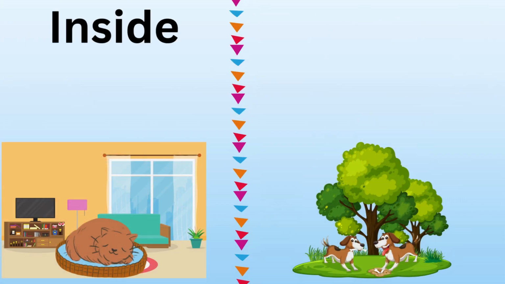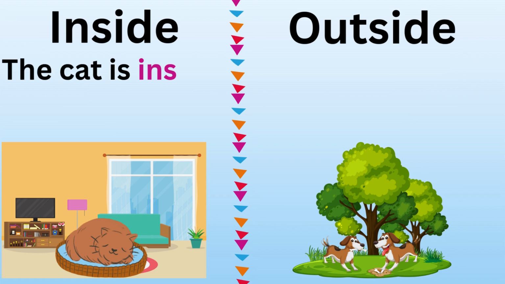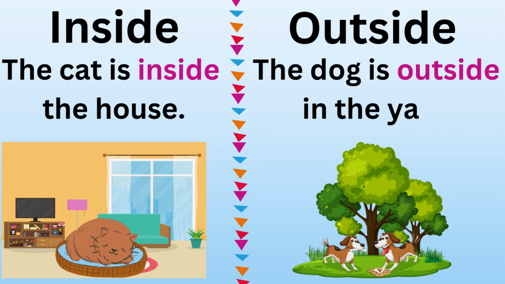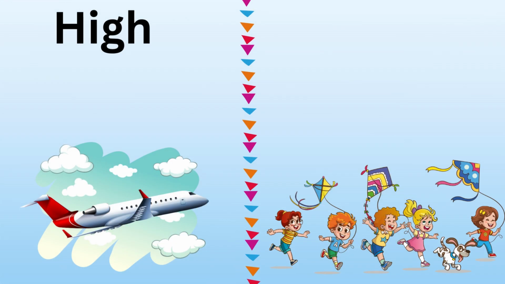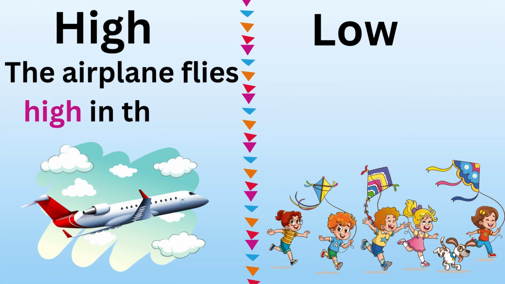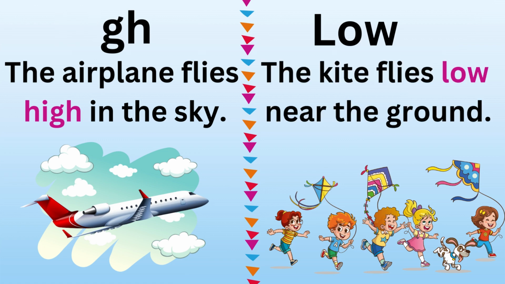Inside, outside. The cat is inside the house. The dog is outside in the yard. High, low. The airplane flies high in the sky. The kite flies low near the ground.